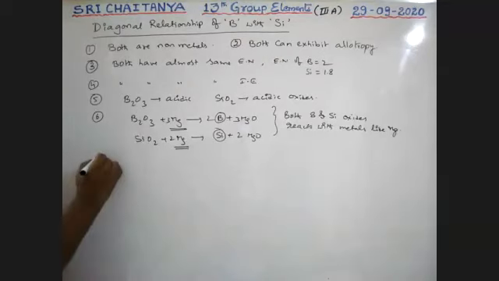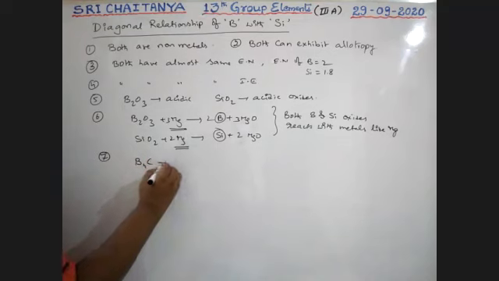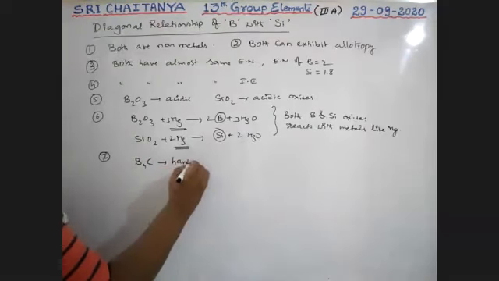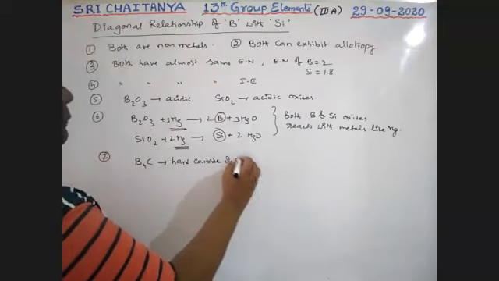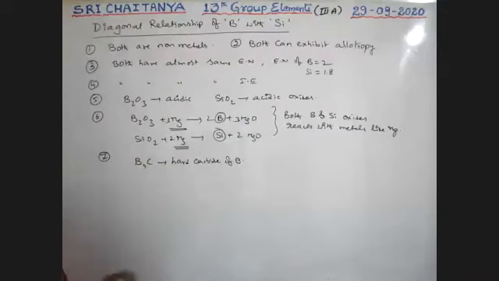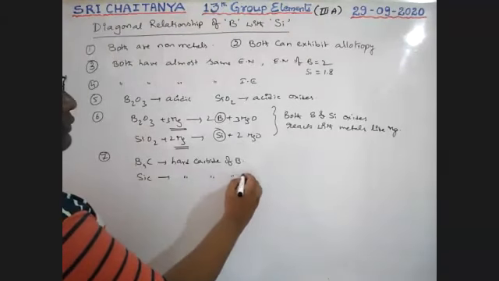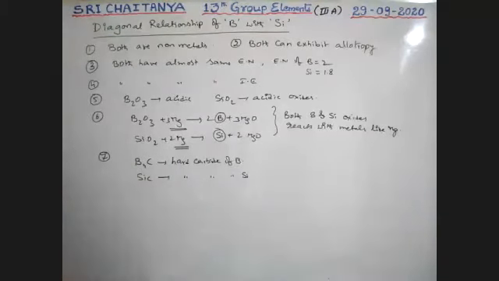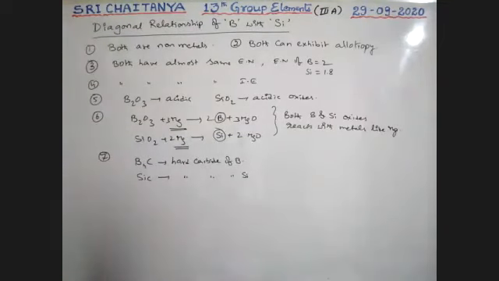Next, carbides. B4C is a hard material, a hard carbide of boron. Similarly, silicon carbide, SiC, is also a hard carbide of silicon. So both the carbides of boron and silicon are very, very hard. Very important.